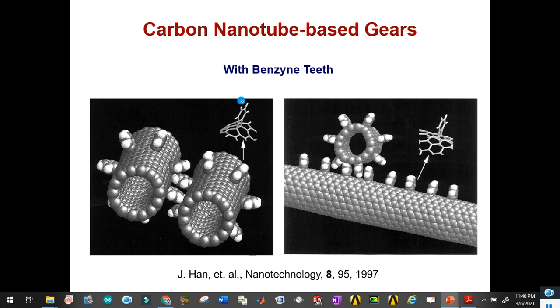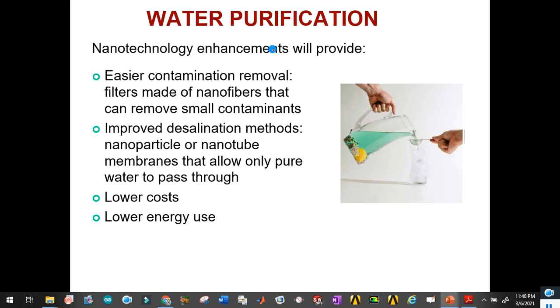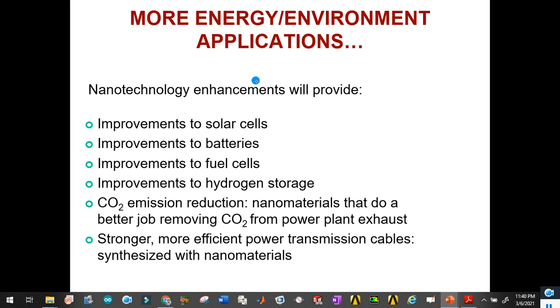in the shared book. Carbon nanotube based gas sensing is also one of the applications. Water purification can also be performed using this. They have lower cost, low energy use, easier contamination removal, and improved desalination methods. Basically the particles arrange with each other and form a purification layer that allows only pure water to pass through.